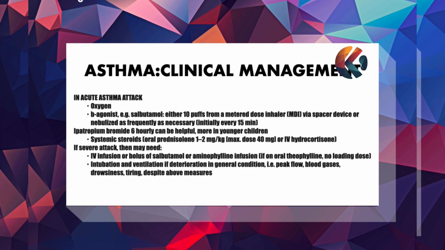In acute asthma attack, oxygen inhalation may be needed, and beta agonist, for example salbutamol, either 10 puffs from a metered dose inhaler via spacer device or nebulized as frequently as necessary. And it will be initially every 15 minutes, which we call burst therapy, or ipratropium bromide will be 6 hourly, which can be helpful more in younger age. Systemic steroid, which is oral prednisolone 1 to 2 mg per kilogram, max dose of 40 mg, or IV hydrocortisone.